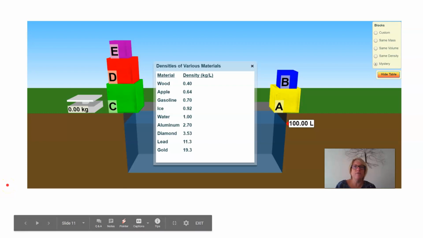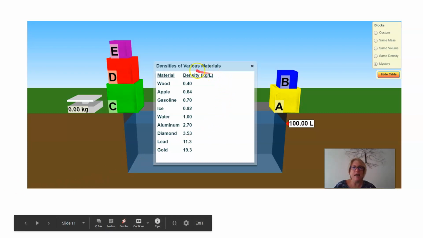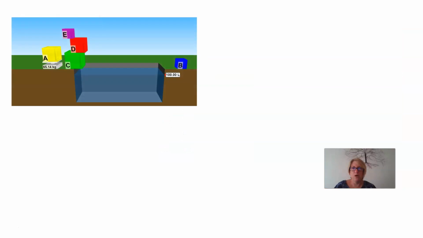Okay, well done. Now you have your table all nice and neatly drawn up. Let's go ahead and start collecting our results. What I have done here is I have added the density table, which has the different materials and the density value. And I got this density table by clicking on here, the density table, and it provided me with the table. Okay, so now we're going to start off with block A, the yellow block. So we take block A and we put it on the scale, and it tells us that the mass is 65,14 kilograms.